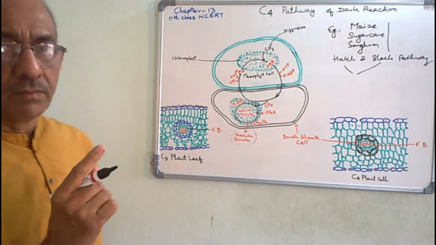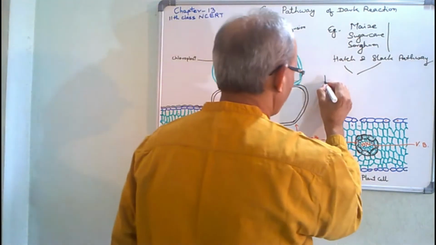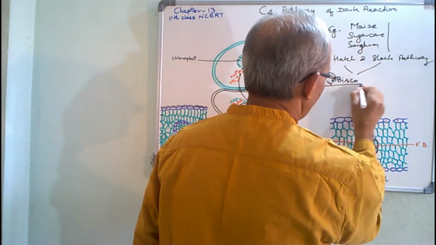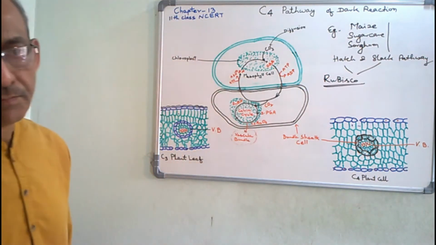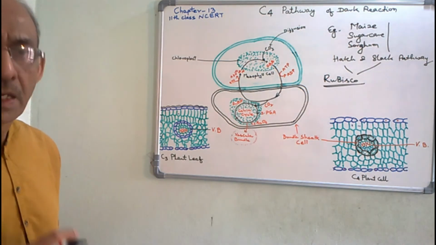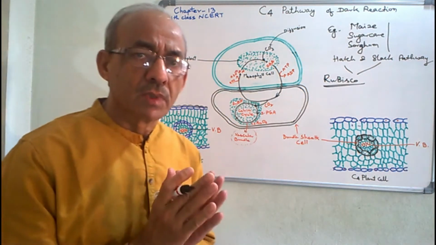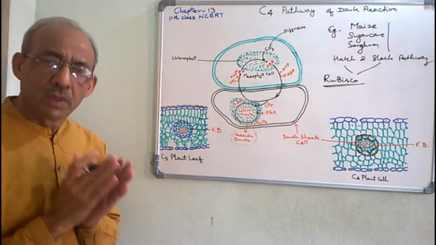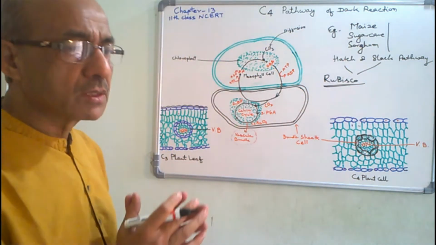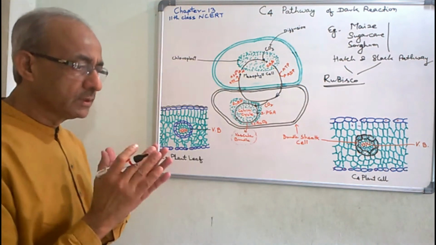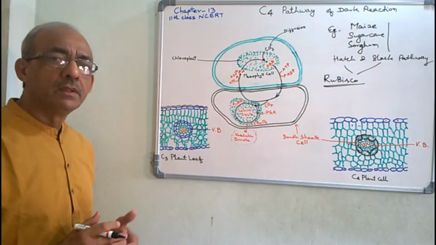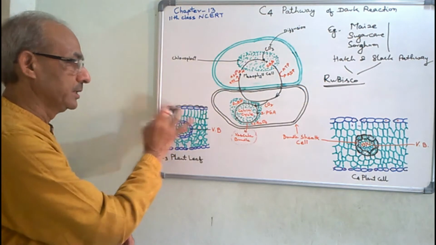The first enzyme, Rubisco, participates in the first reaction, carboxylation, aiding the fixing of carbon dioxide with the 5 carbon compound ribulose 1,5 bisphosphate in the stroma of chloroplasts of mesophyll cells here.